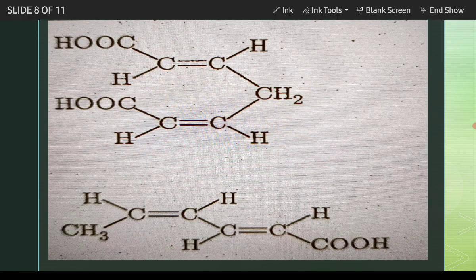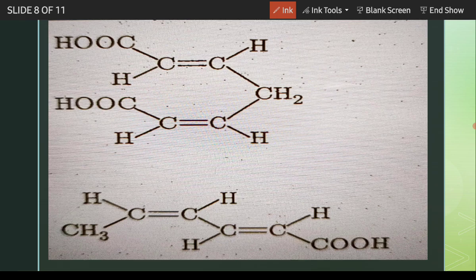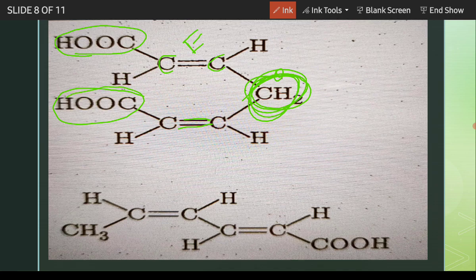Next, I am requesting you to please do it yourself and match it with the answers I am doing here. So here for the first one, carbon, carbon. Here is the highest priority group and here is the highest priority group. It is higher priority than hydrogen. So this will be E. For this double bond also, this CH2 will be the highest part here, and COOH will be the highest part here. So these are on same side, that's why it will be Z.